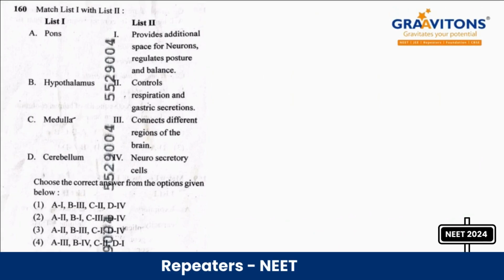Next question 160. Neural Control and Coordination, a question on brain parts. Pons varolii connects different regions of the brain. Hypothalamus has neurosecretory cells. Medulla controls respiration and gastric secretions. Last one, cerebellum provides space for additional neurons and regulates body posture and balance. So the answer is option 4: A is 3, B is 4, C is 2 and D is 1.